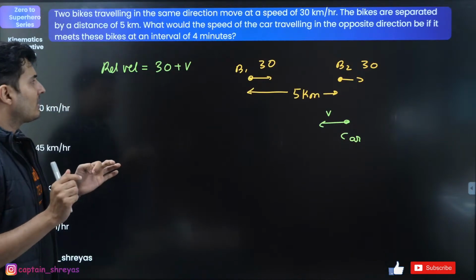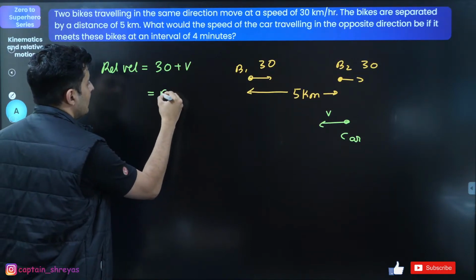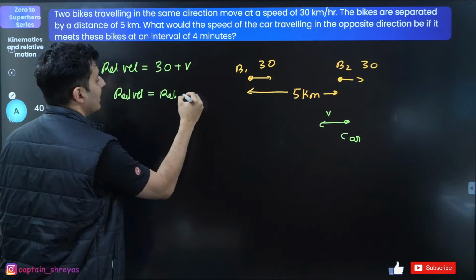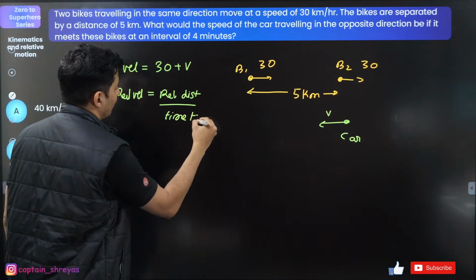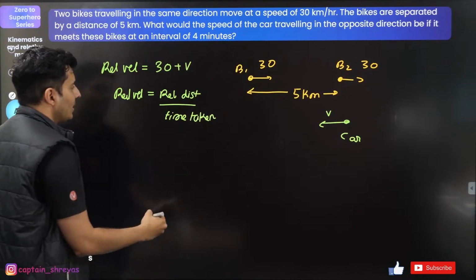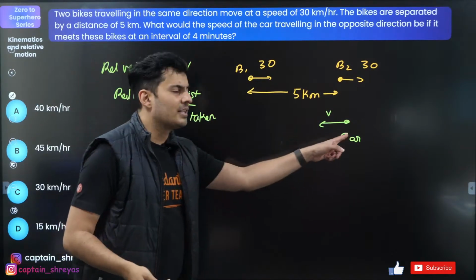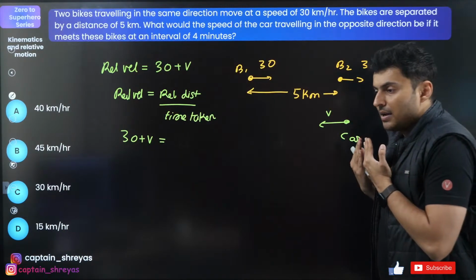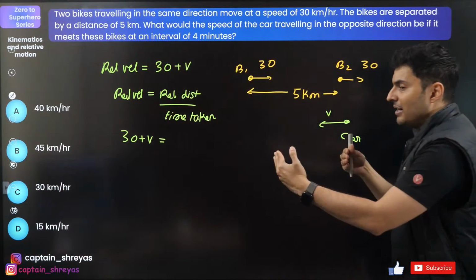Now this relative velocity, I can write as relative velocity is relative distance upon time taken. The relative velocity is 30 plus v. The relative distance, think for that car when it sees one bike to get to the next bike, how much distance has it traveled?